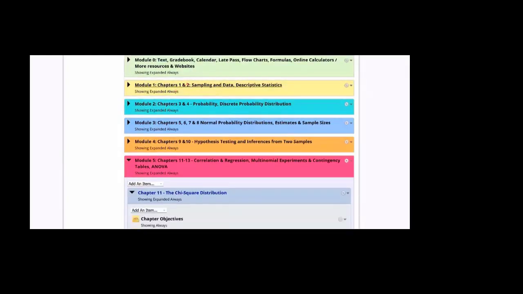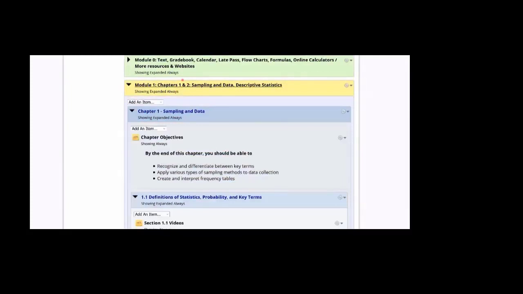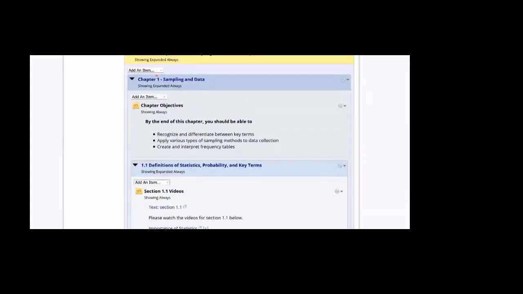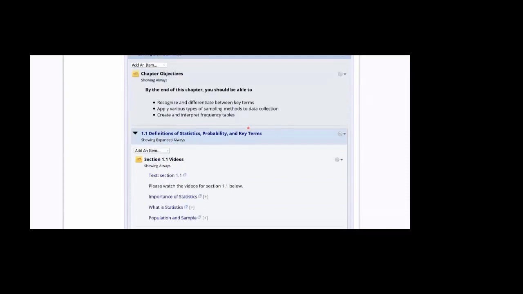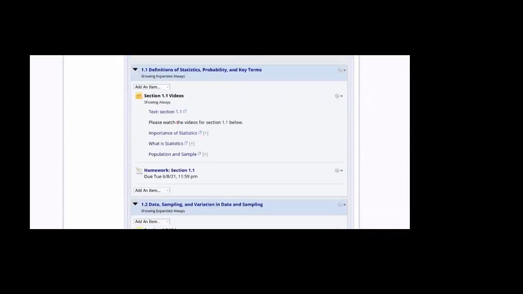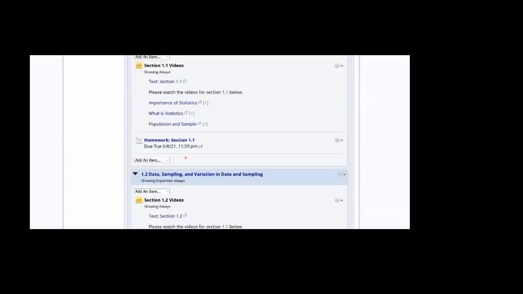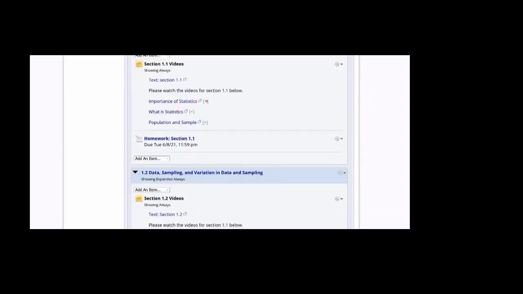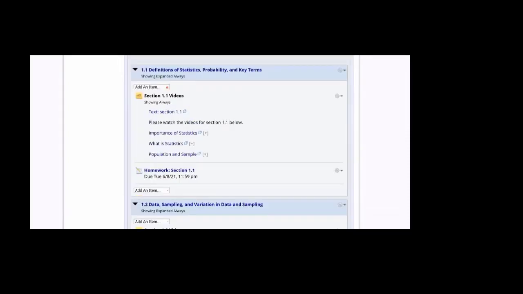What about Module 1? And this is how everything is done. So we're going to go over one module and that will do the job. If you look at Module 1, it starts with some explanation and objectives. It tells you where you can find the information in the text. And more importantly, these are the videos. And none of them is really long. So watch the videos. All of them are videos. And then you can do the homework. So again, this is section 1.1.